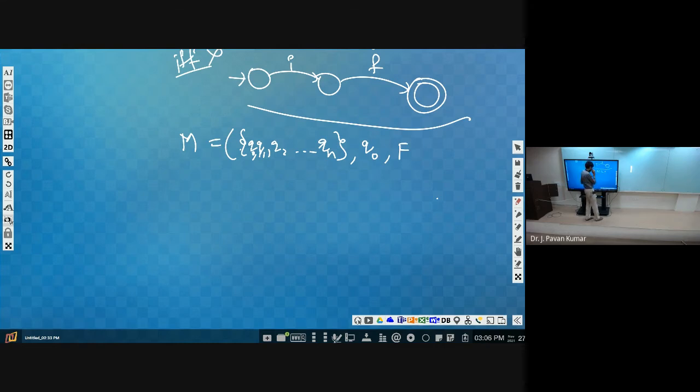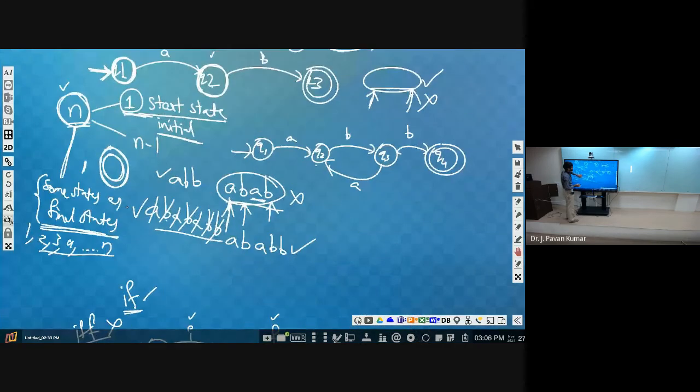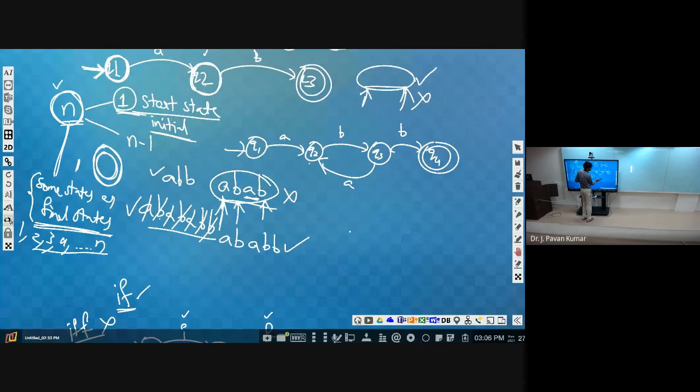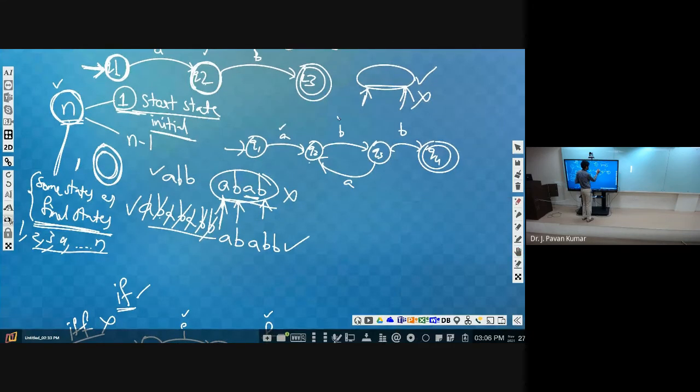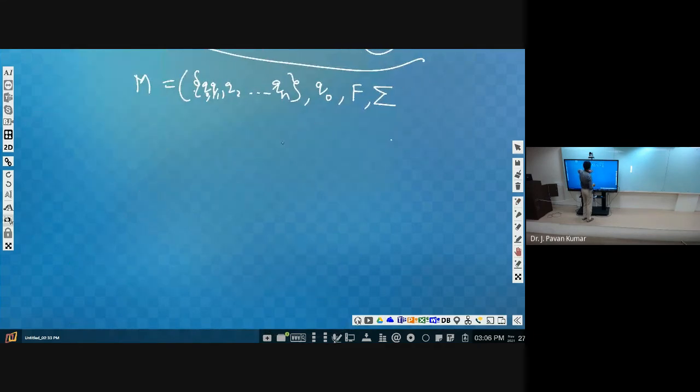Next, one more thing, that is the input alphabet, and we denote it with sigma. Input alphabet, as we discussed earlier. Here, what are the input symbols that we have considered? A we have considered, B we have considered, right? So the input alphabet is A comma B. Sigma is equal to A comma B. Or in other words, let us assume you are writing some text.